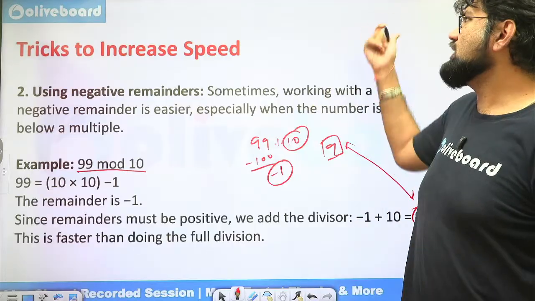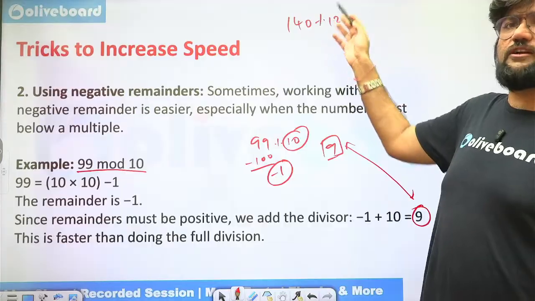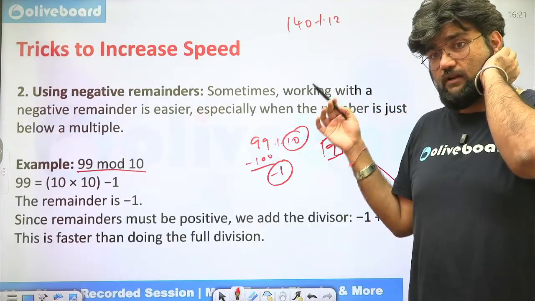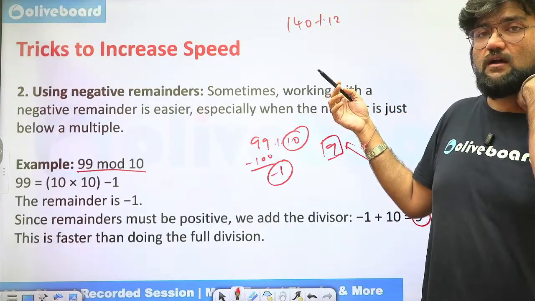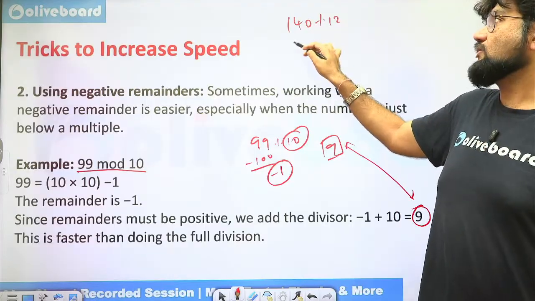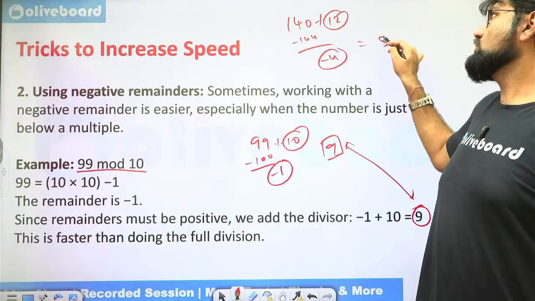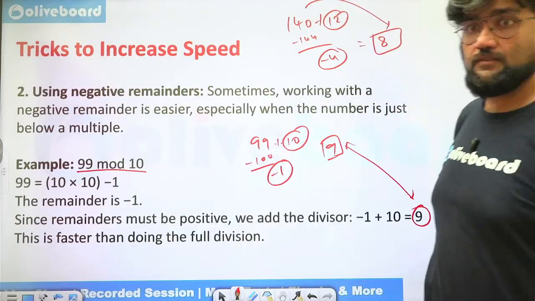Okay, I can use it anywhere. Let's say I want to divide 140 by 12. Now, of course, 12 into 11 is 132. But remembering something of that sort may be cumbersome sometimes. I remember 12 square is 144. So I'll subtract 144. So I get -4. -4 plus 12 is 8. So the remainder is going to be 8 in this case. This is what we are looking at.